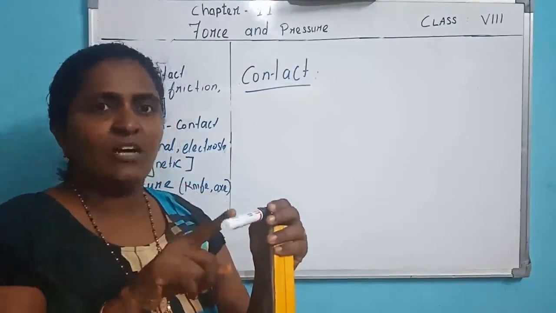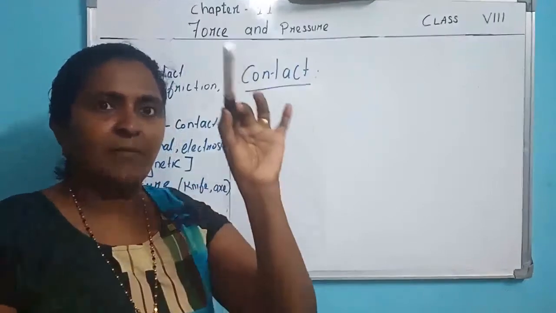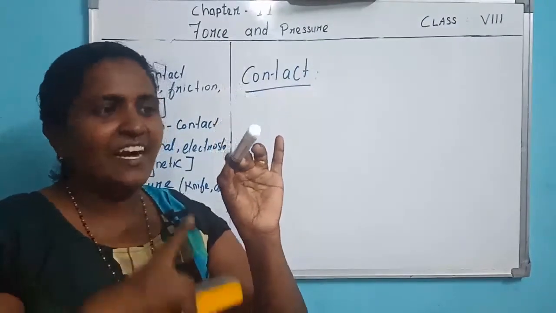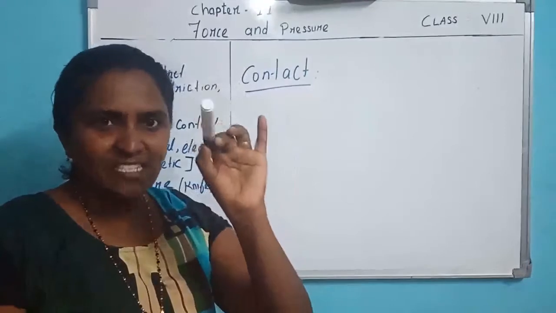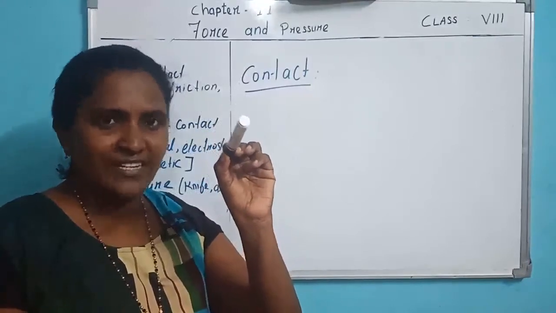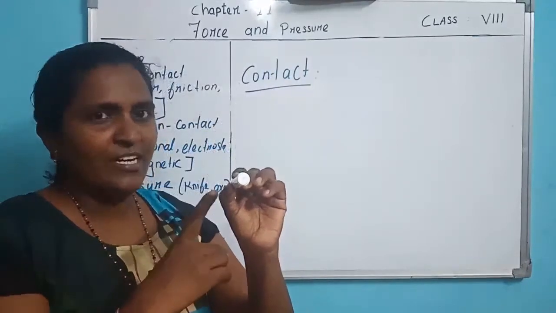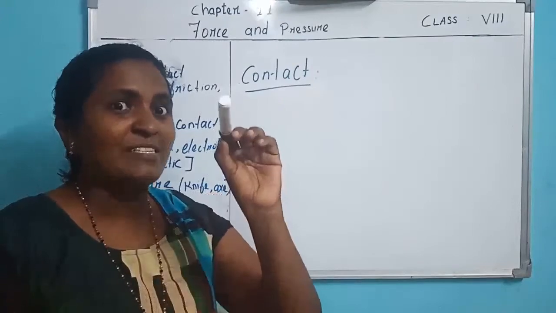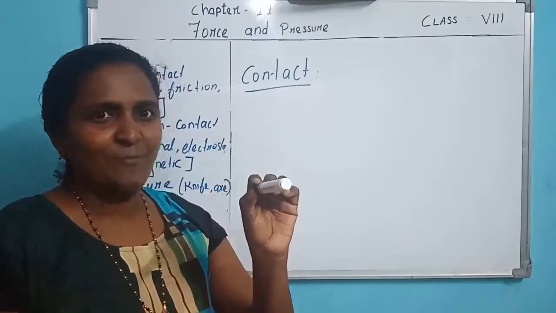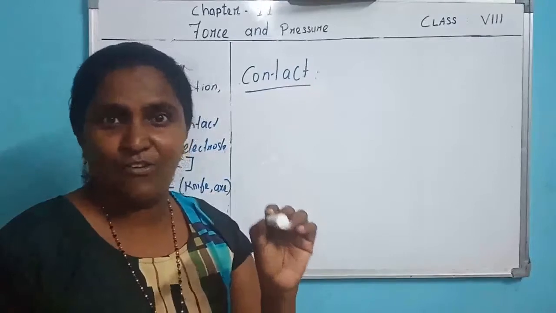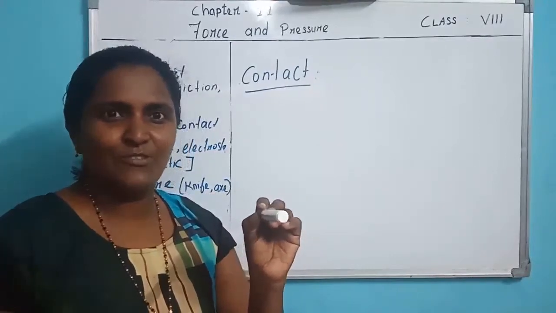See here, this is one object, this is the other object. They are in touch. They are in contact. Such a type of force is called contact force. So here, what type of force is applied? Muscular force. Okay, pulling the cart by a buffalo, a bullock cart, you know.